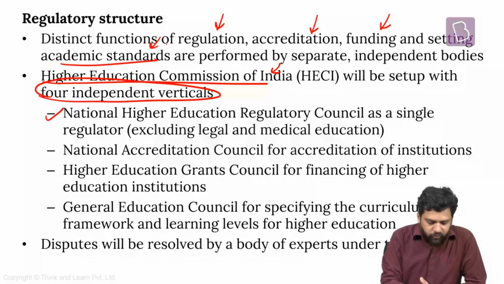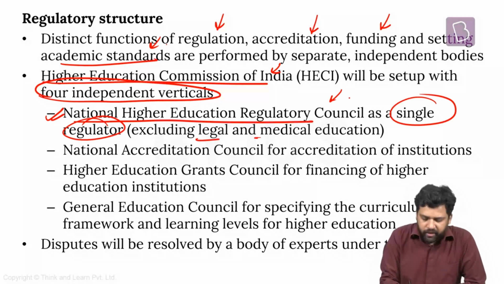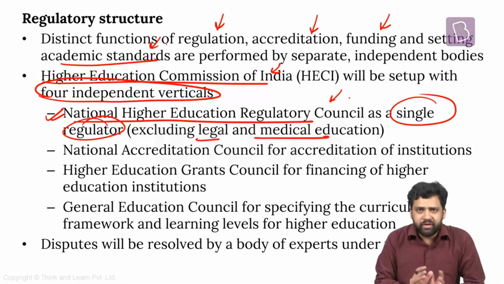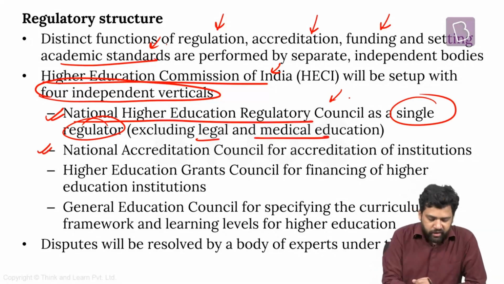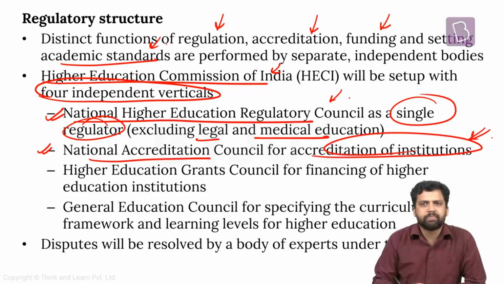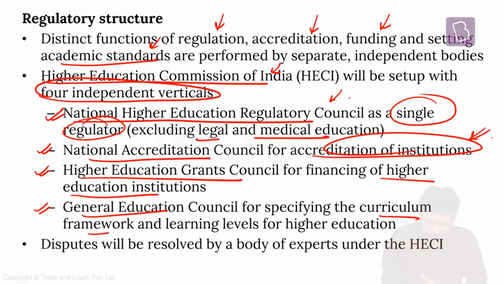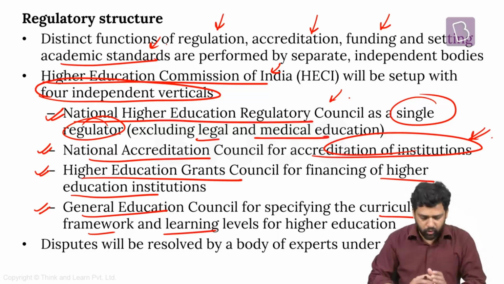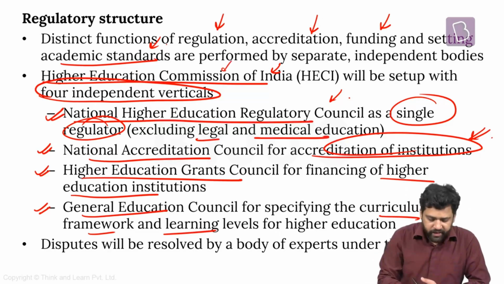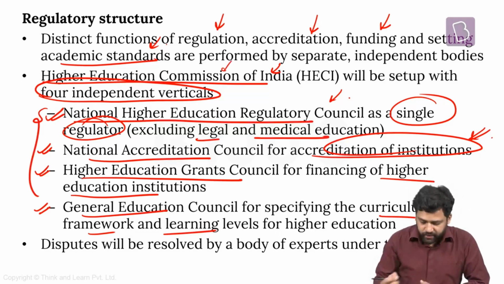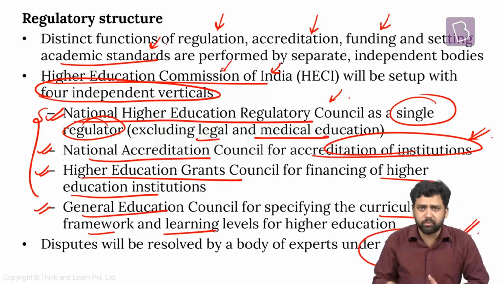So what they're saying is there will be one body, the National Higher Education Regulatory Council, which will act as a single regulator, but it will not be regulating legal and medical education. We'll have separate bodies for that. Apart from that, it will be regulating all other education. Then you will have a National Accreditation Council, which will be accrediting different institutions. Again, it will be ranking different institutions depending on their performance. Then the Higher Education Grants Council will be disbursing funds, grants to higher education institutions. The General Education Council will specify the curriculum framework, learning levels for higher education. So four independent verticals, and all these things will come under the Higher Education Commission of India. And in case there is any dispute between all these bodies, it can be resolved by a body of experts, the Higher Education Commission of India. So it's going to be a dispute resolution body if there's a dispute between these verticals.